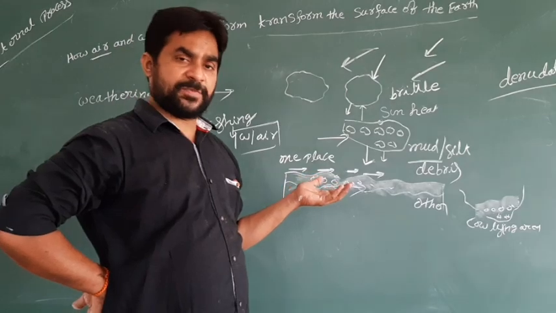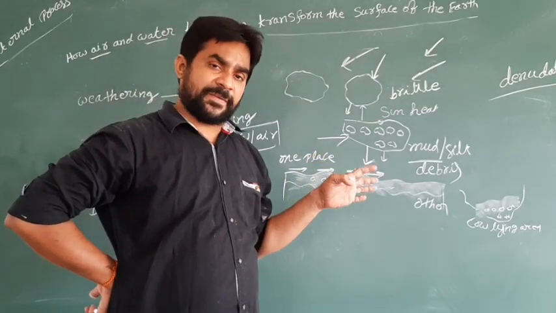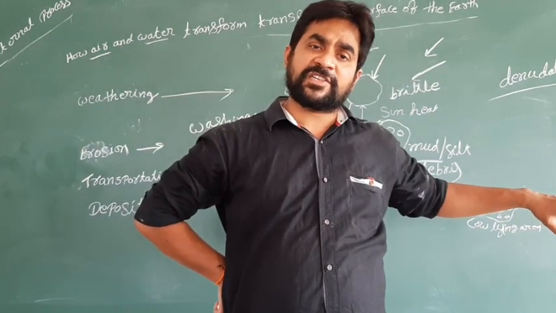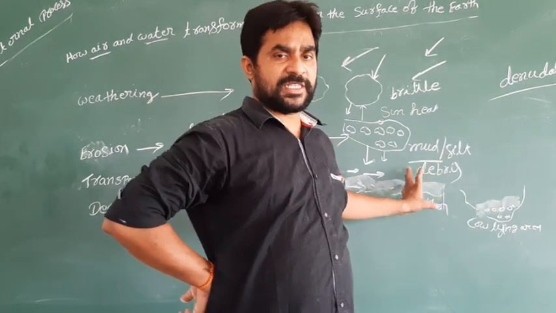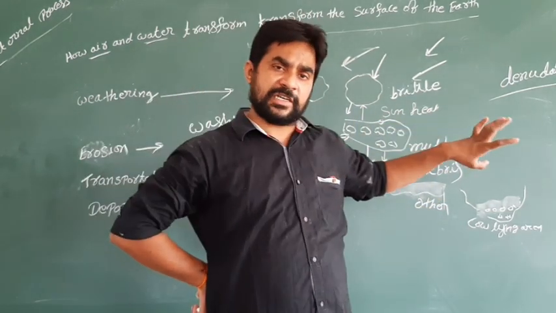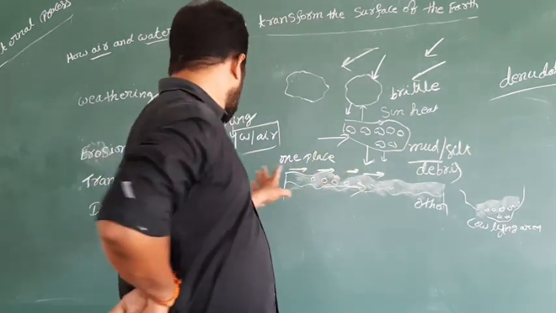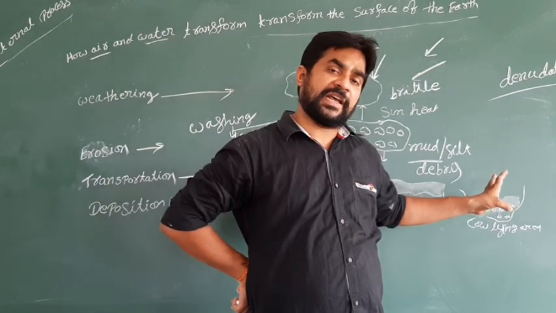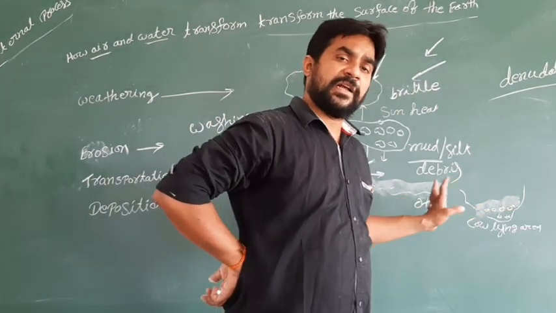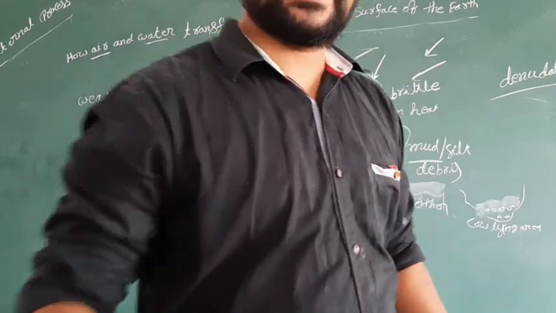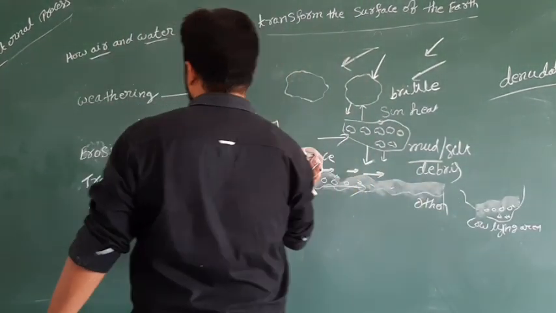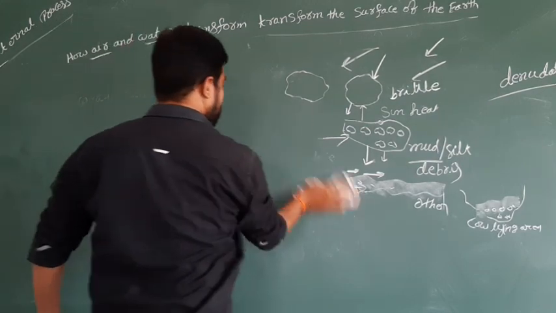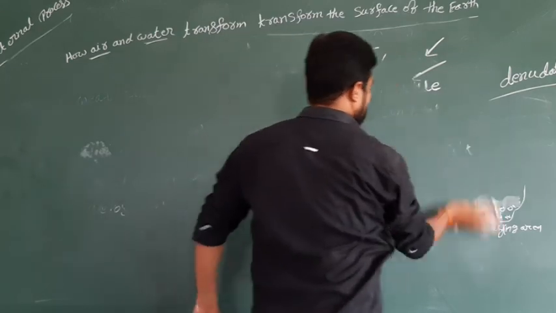The third one is called transportation. After separating, this material will travel a long distance because of the pressure of water and air, and that is called transportation. After traveling the distance, the fourth stage is called deposition, where they find the low lying areas. The low lying area is going to fill up with this material. This is called deposition. These four stages are very important. This process is also called the denudation process. What is called the denudation process?